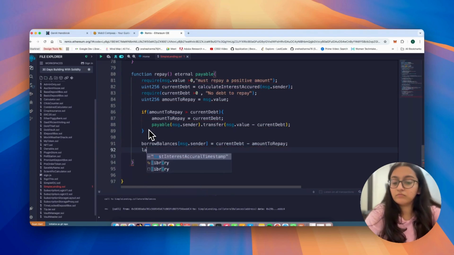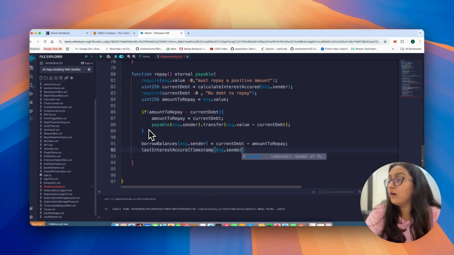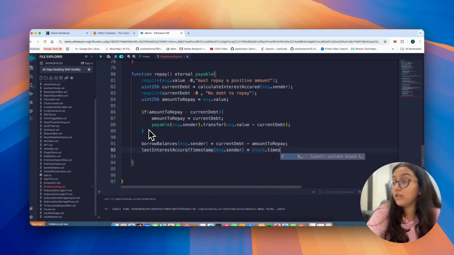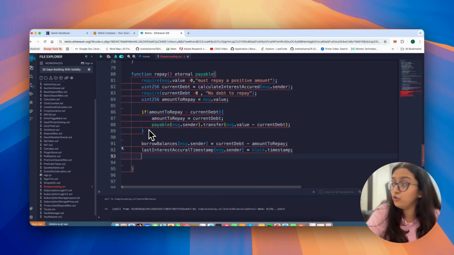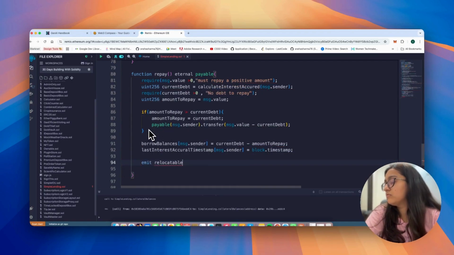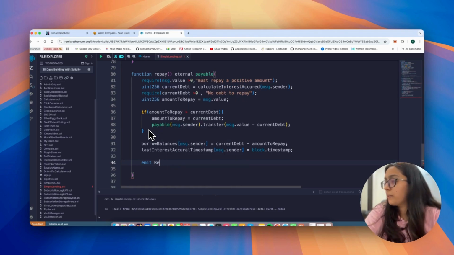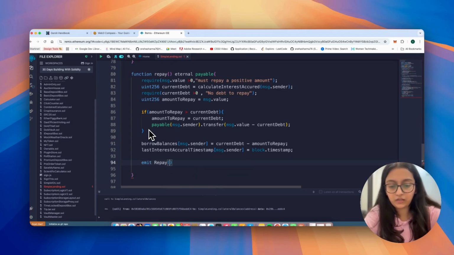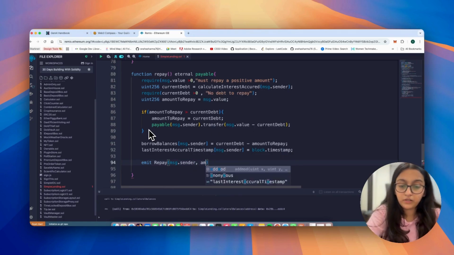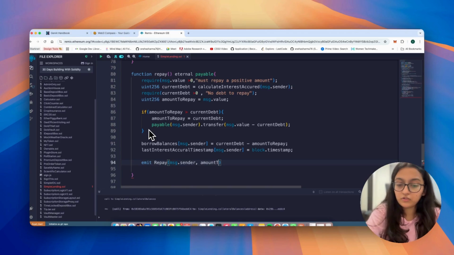And then we're saying what was the last interest accrual time for message dot sender. We're saying it is block dot timestamp. Again, it is going in the else condition. You're out of the loop, and then you say emit Repay, and we're saying message dot sender, amount to repay.